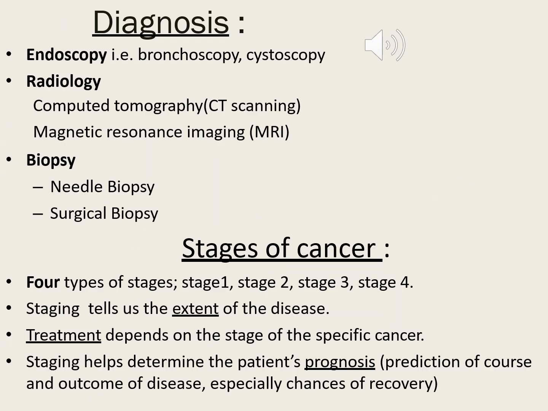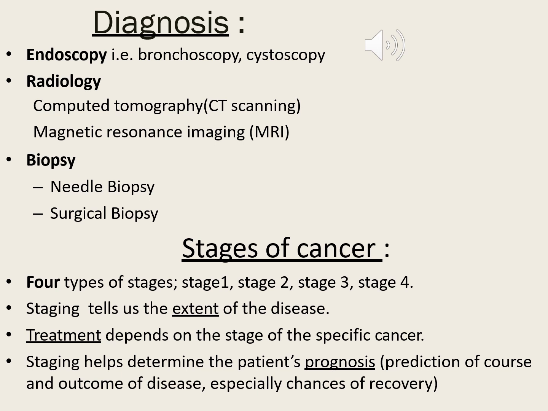Coming to the diagnosis, we have seen by doing biopsy we can identify whether it is a benign or malignant tumor. Some other tests we can do like endoscopy. In the lungs we can do bronchoscopy, cystoscopy, radiology like CT scan, MRI scan, and biopsy also we can do in two types. What is needle biopsy? Just we will insert a needle and take some tissue sample and do the test. And surgical biopsy is nothing but a small piece will be cut and tested.